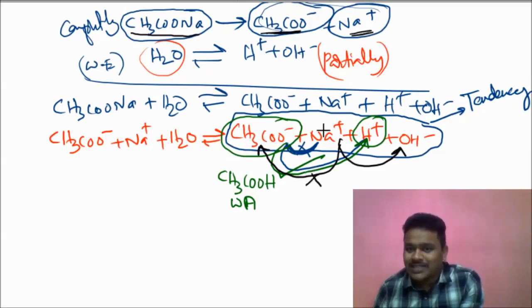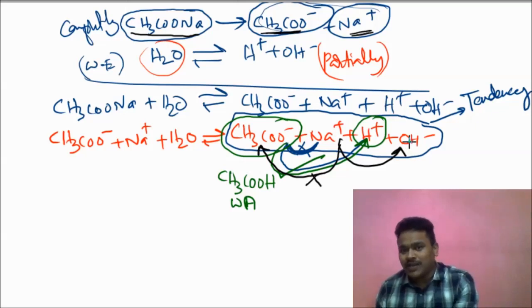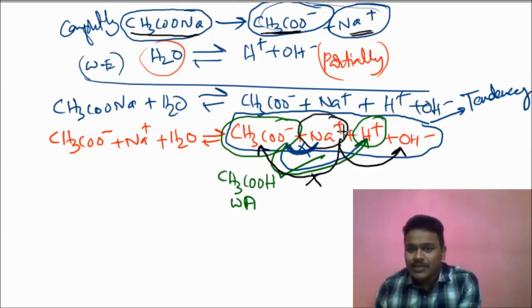What is the other tendency? Na plus and OH minus. What product are you expecting? NaOH. Is NaOH strong or weak? It is a strong base.